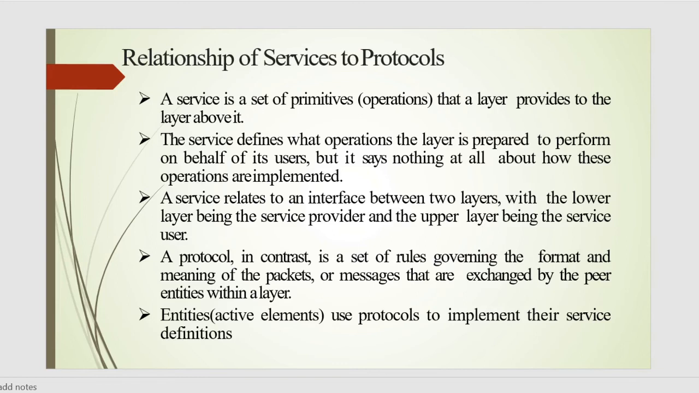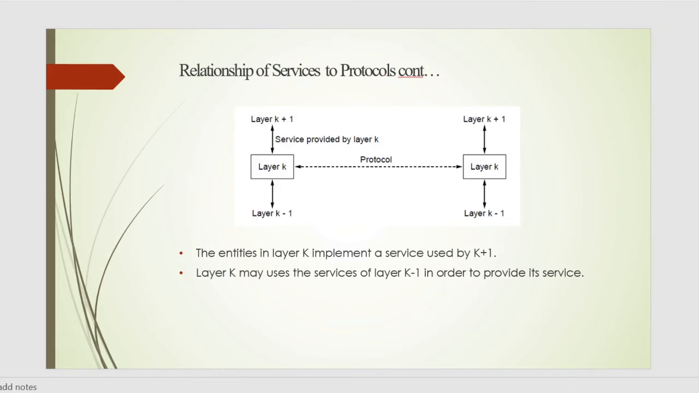So what is a protocol? A protocol is a set of rules governing the format and meaning of the packets or messages that are exchanged by the peer entities within a layer. And the entities use protocols to implement their service definitions. In this figure, you can see that there are layer K, layer K plus 1 and layer K minus 1. The entities in layer K implement a service used by layer K plus 1. And layer K may use the services of layer K minus 1 in order to provide its services.